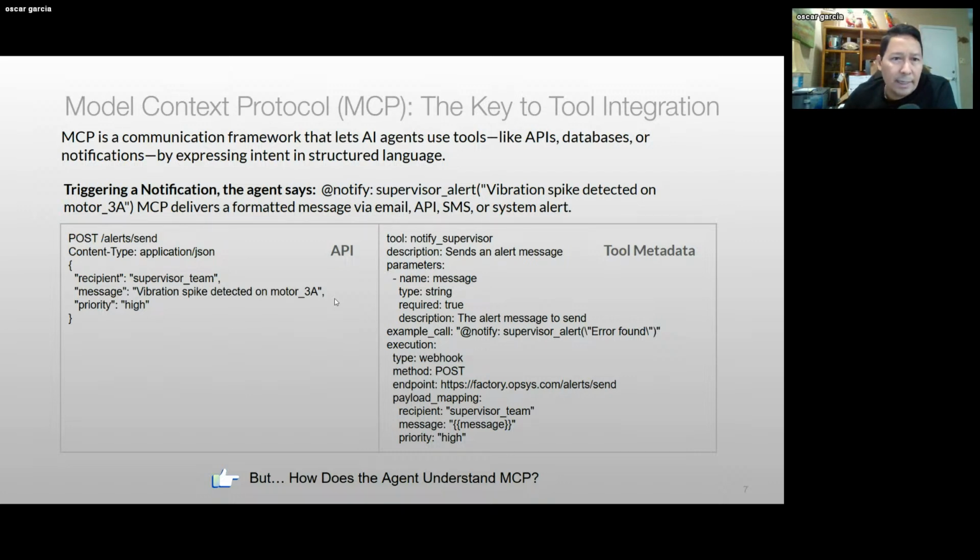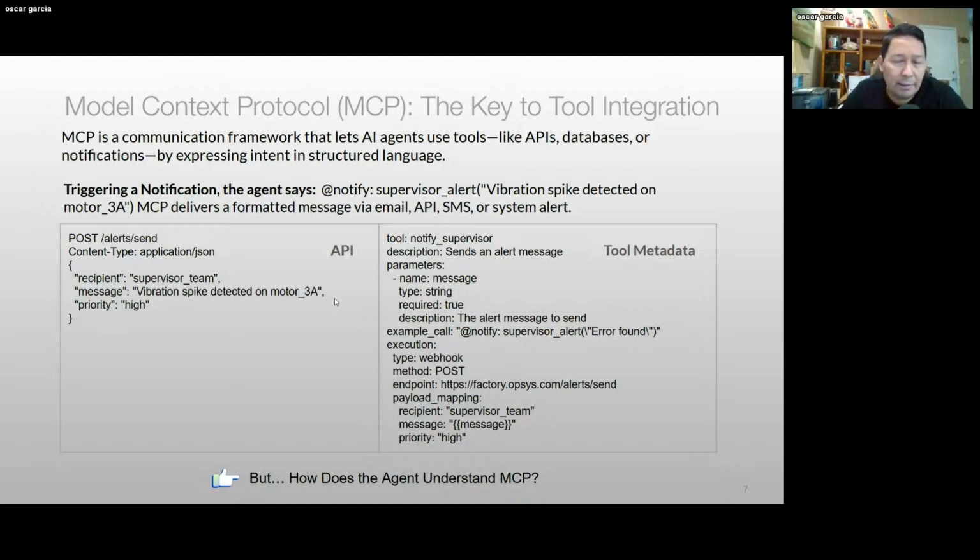Let's say the agent needs to notify that there is a vibration spike detected on a particular device. The action of that agent is to send this notification based on this threshold violation. Usually we call an API, like you see there on the screen. But how does the agent know how to call and send that API? What it does is look at the tool metadata.